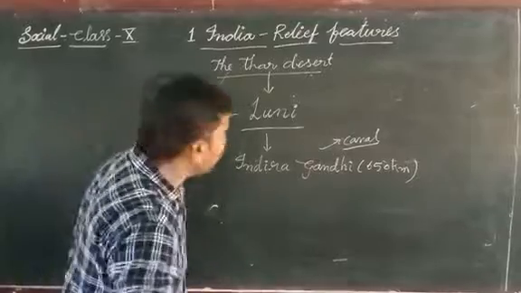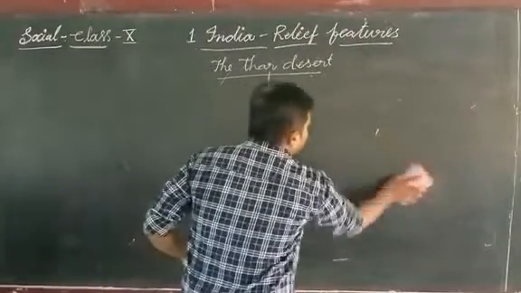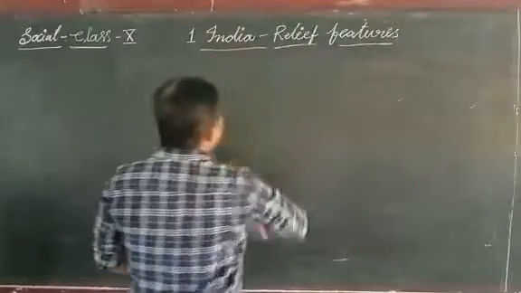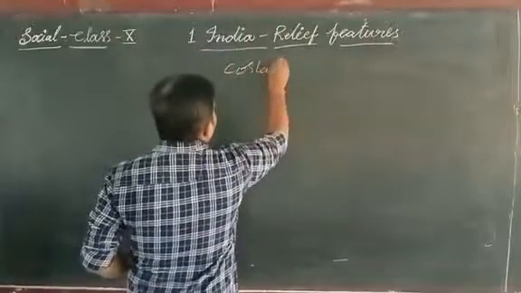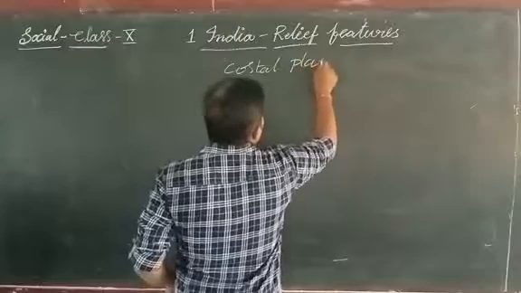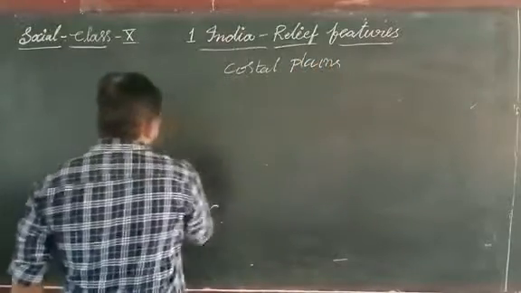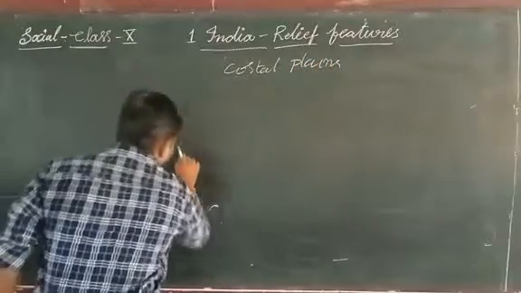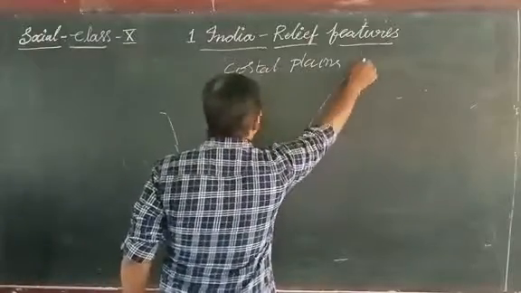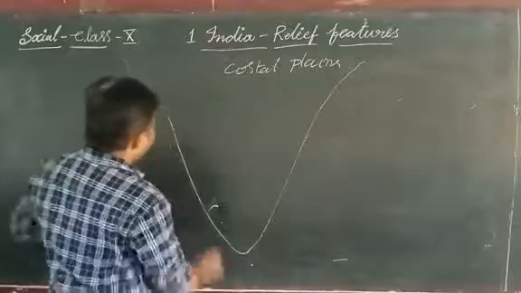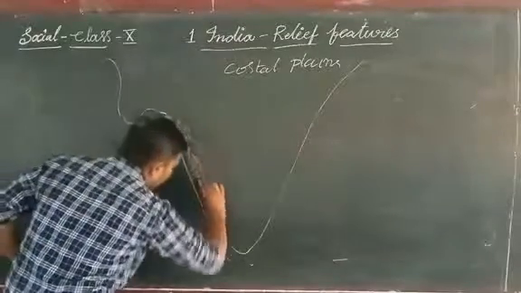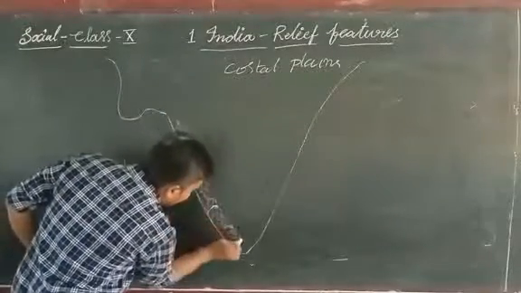Okay. Now coming to the coastal plains. Suppose you see, these are the coastal plains on the side.